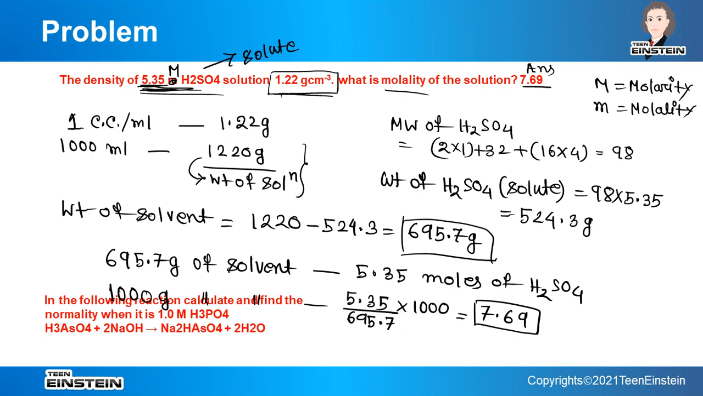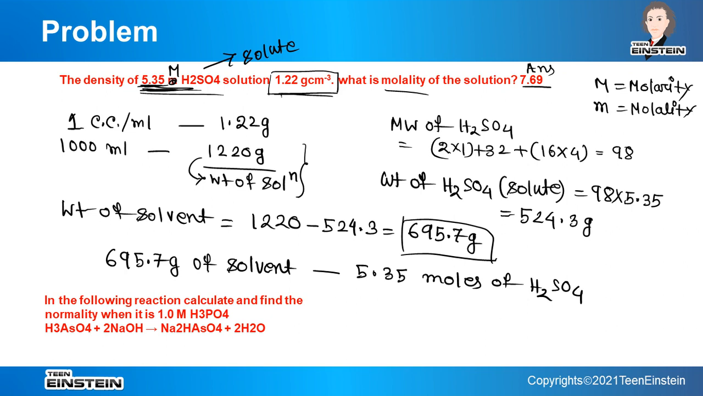Here we have another problem. Let me erase it. This problem is actually very simple. So here we have a reaction given, and from this reaction, that is the equation basically, we have to find the normality when it is given that 1 molar H3PO3,